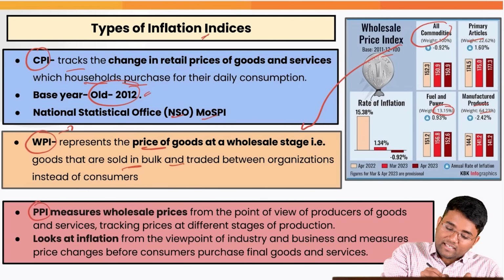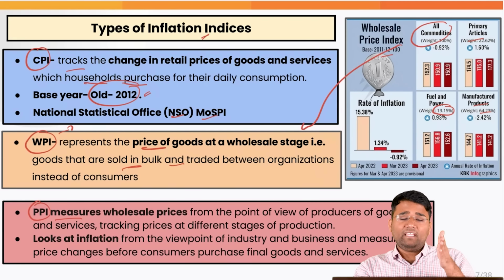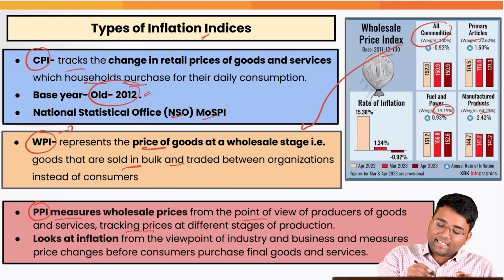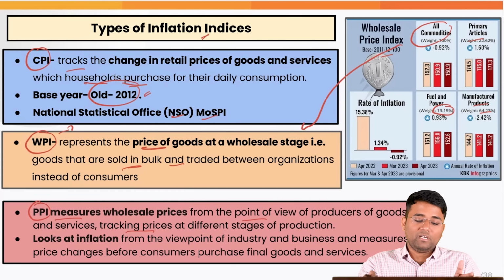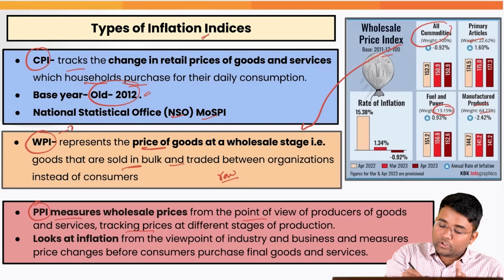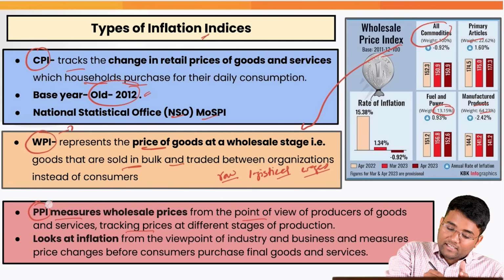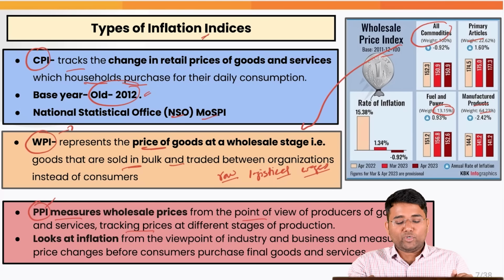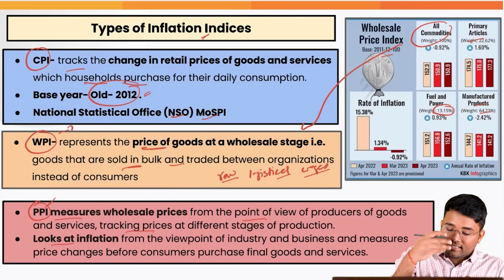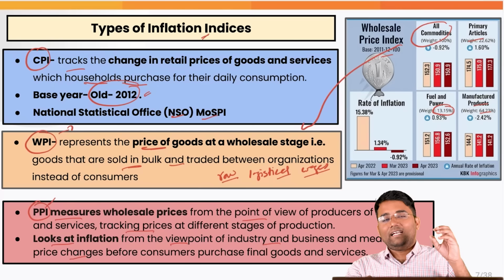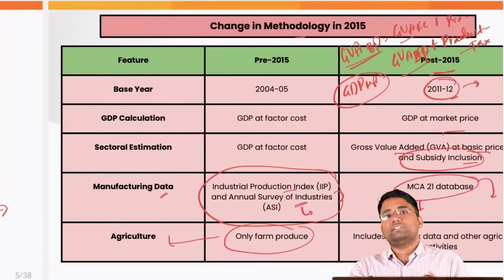And then we have the producer price index, PPI, which measures the wholesale price from the point of view of the producer of goods and services, and tracks prices at different stages of production. For example, the change in raw material cost, logistical cost, wages, etc. With the help of the producer price index we can get an idea of the change happening at the production stage itself. So PPI looks at inflation from the viewpoint of industry and businesses and measures price changes before the consumer purchases the final goods and services.